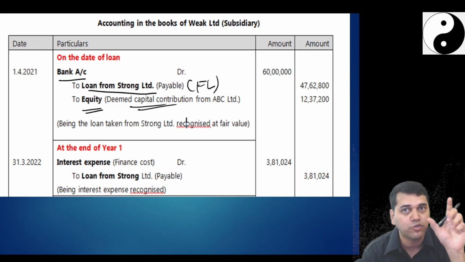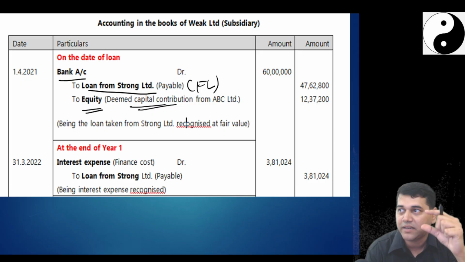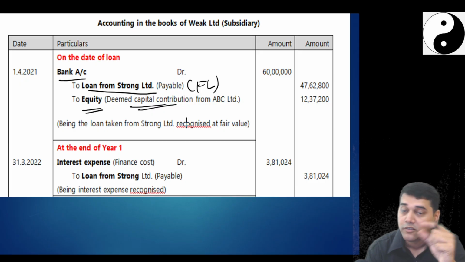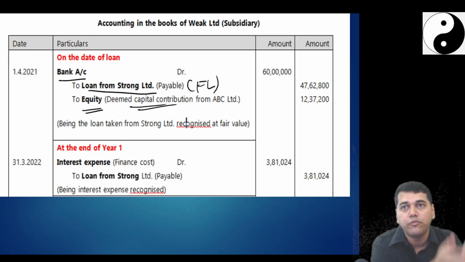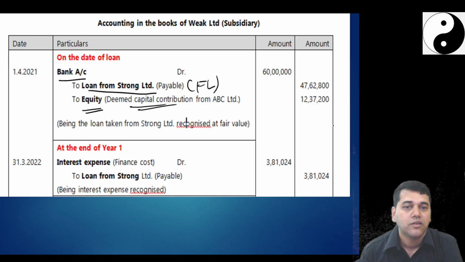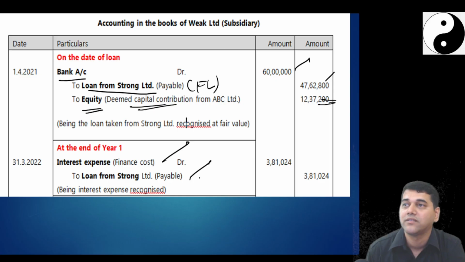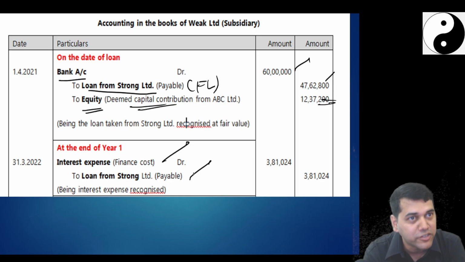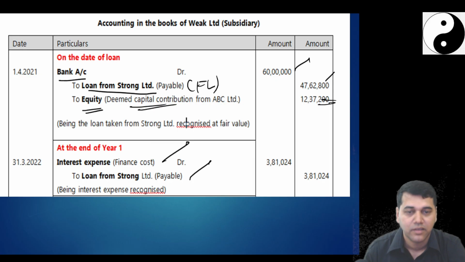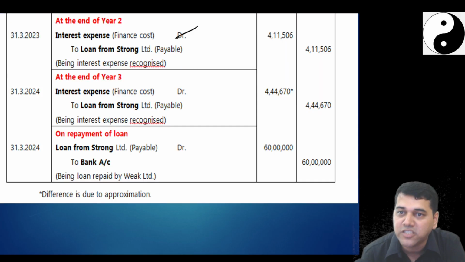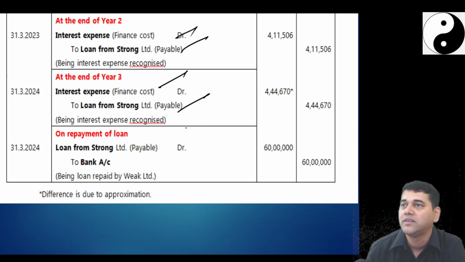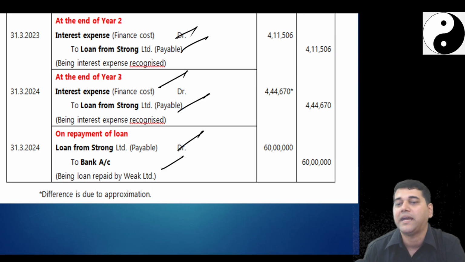In other equity, did I show you equity and share capital and part A, part B? So it will be part of other equity. In one column, you will plot it. Difference between 60 minus 47, 12 lakh. Then first year interest expense to loan. Previously it was investment to interest income. Second year again interest expense to loan. And the last year loan to bank.